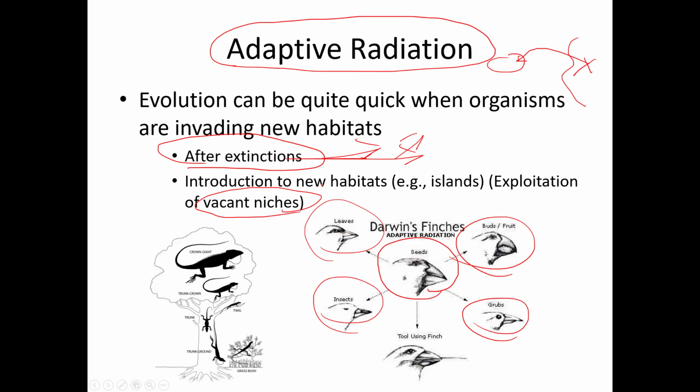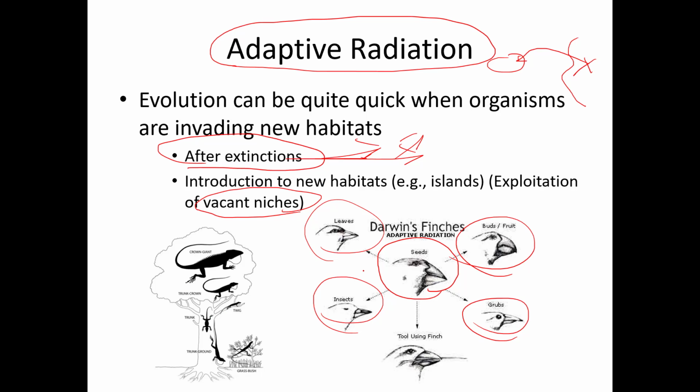A niche is kind of like a role in the environment, like, hey, there's no one on this island that eats these fruits, or there's no one on this island that eats these bugs. There's no competition. And so the birds rapidly radiate into new species, taking those roles.